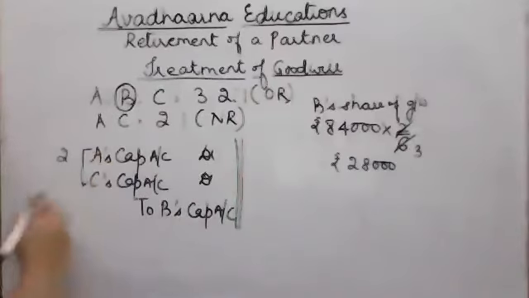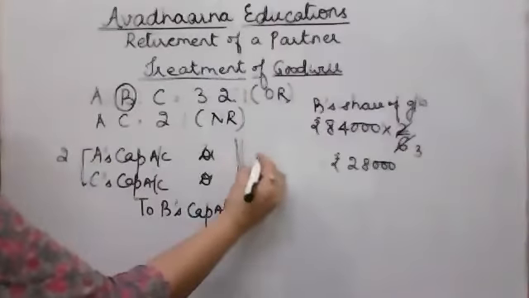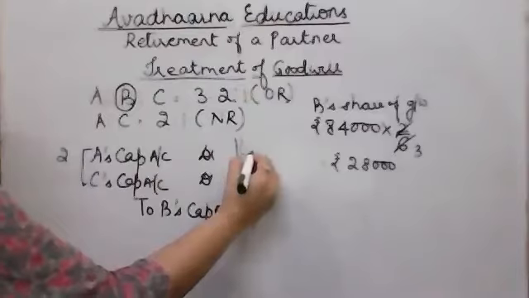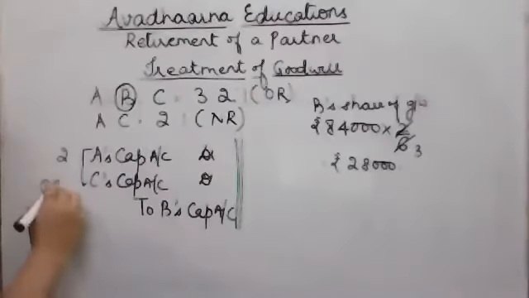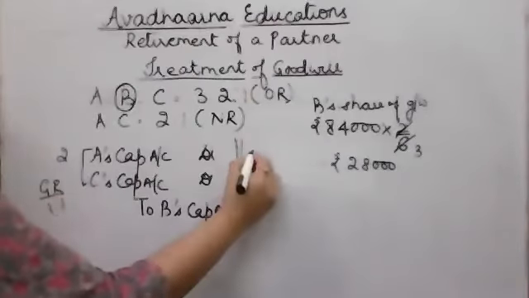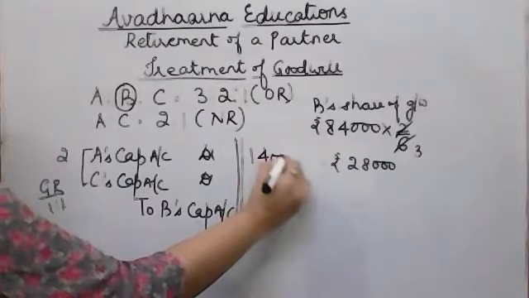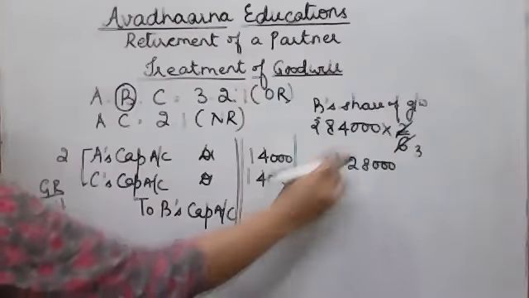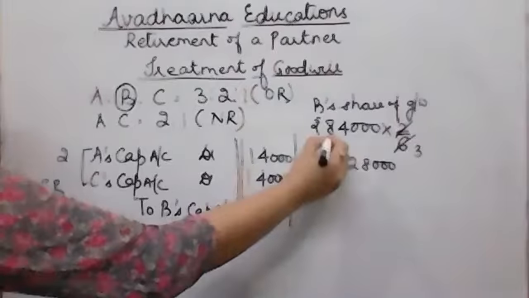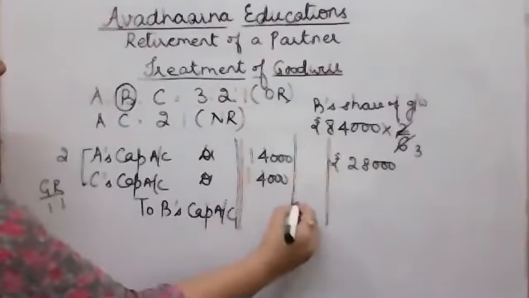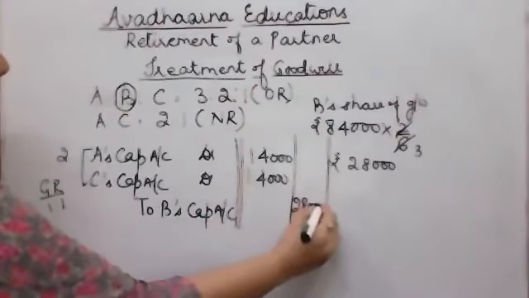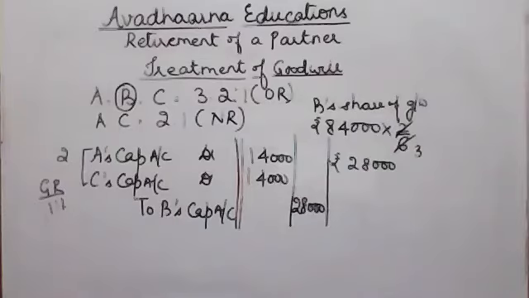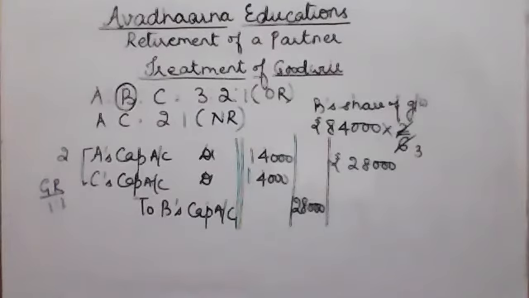Now A and C's capital accounts will be debited equally, since the gaining ratio is equal. A's capital account will be debited by 14,000, C's capital account will also be debited by 14,000, and B's capital account will be credited by 28,000. So this is how the accounting treatment of goodwill is given at the time of retirement of a partner.